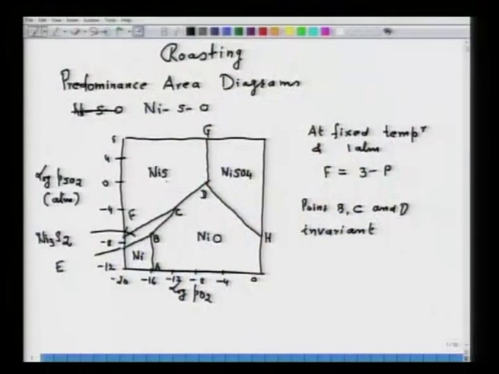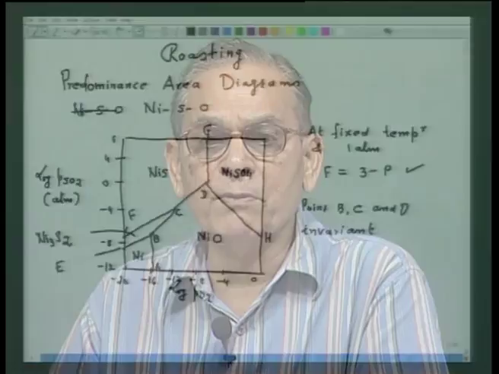At point D the phases NiS, NiSO4 and NiO coexist. At point C, NiS, Ni3S2 and NiO coexist. At point B, NiO, Ni and Ni3S2 coexist, and according to the phase rule, with number of phases equal to 3, the degree of freedom is equal to 0. So B, C and D are the invariant points in the predominance area diagram.